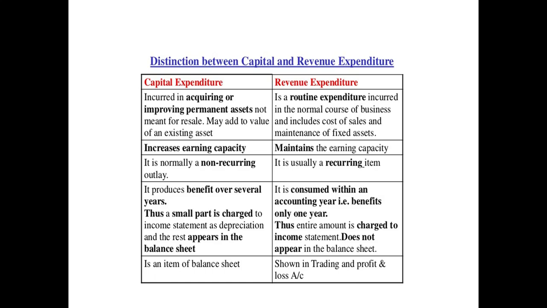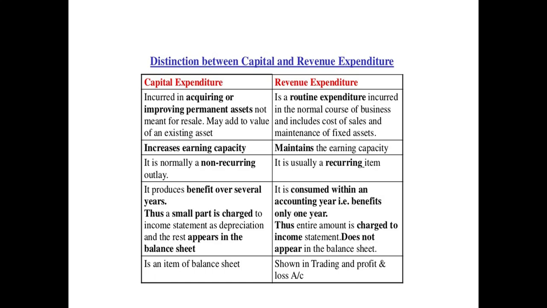Capital expenditure is something where you make an expenditure and you're going to use it for a longer period. Suppose I have purchased furniture or machinery for a business. I may use it for 5 to 10 years, 15 years. As long as that machinery is usable, I am going to use it. So these are all nothing but capital expenditure. These are not meant for resale.